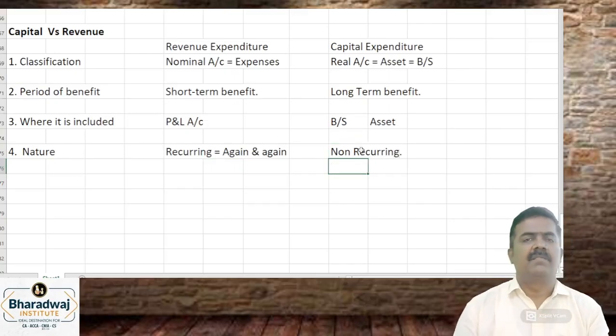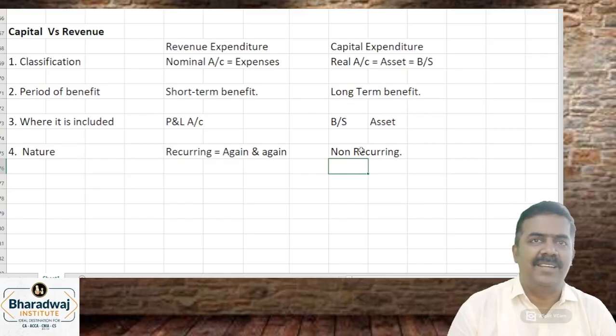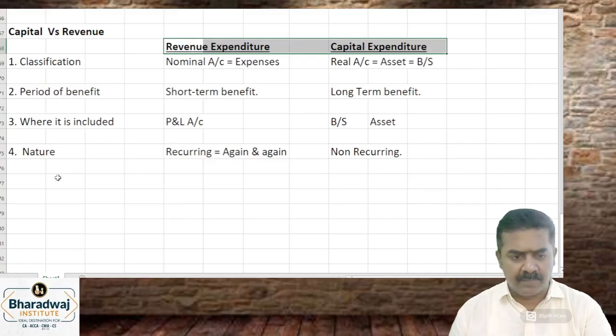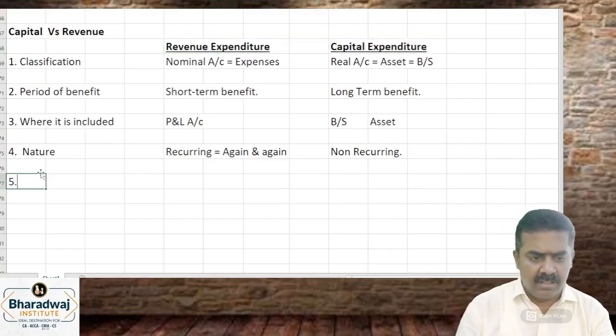Capital expenditure will be non-recurring. Non-recurring means, will you buy land, building, furniture every year? No. Will you purchase every month? No. That is called non-recurring expense. Capital expenditure will be what? Non-recurring in nature.